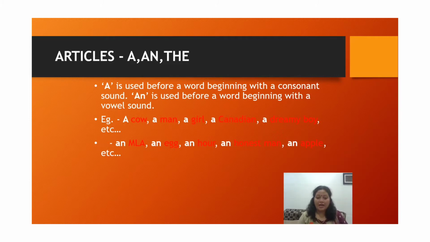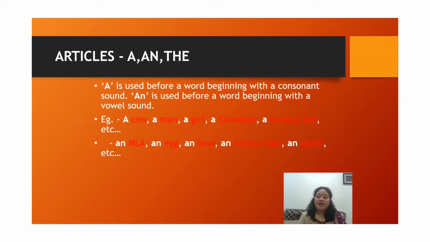For example, a cow, a man, a girl, a Canadian, a dreamy boy, an MLA, an egg, an R, an honest man, an apple. Now for apple and egg, we understand that A and E are vowels, so we have put an. But what about MLA? M is there. You must be thinking that M is a consonant letter. But the sound which is produced from M goes for the vowel sound. So we have kept it as an.